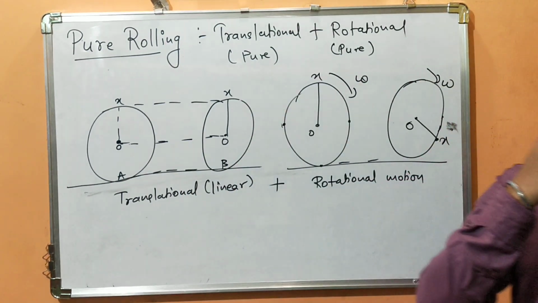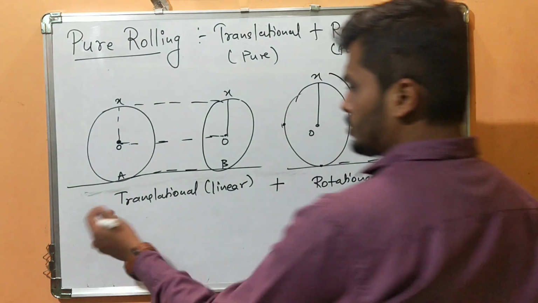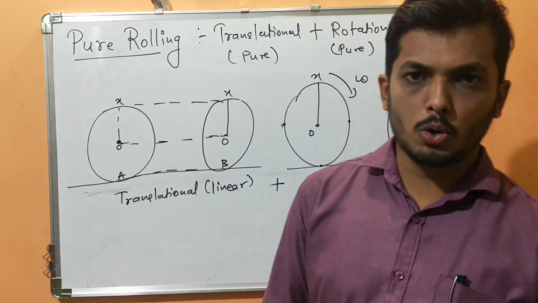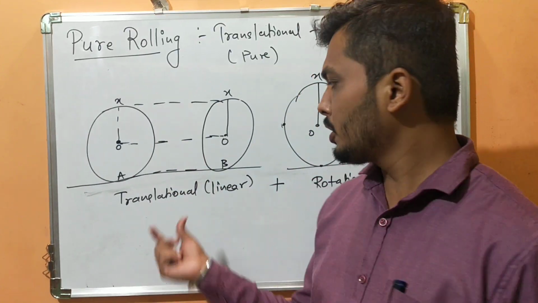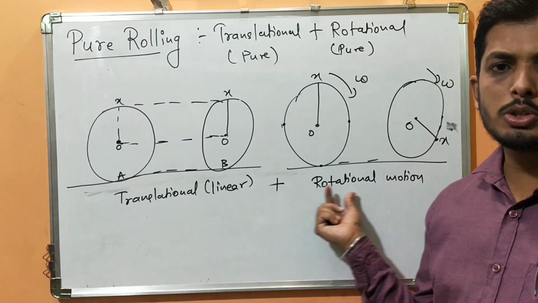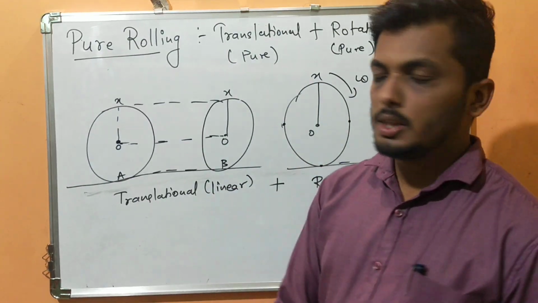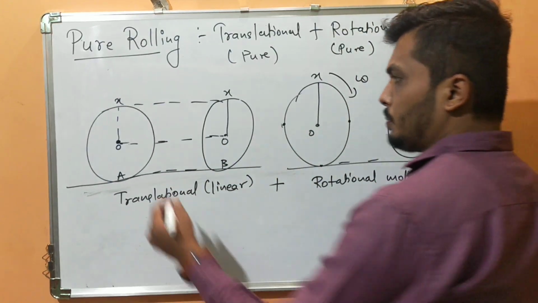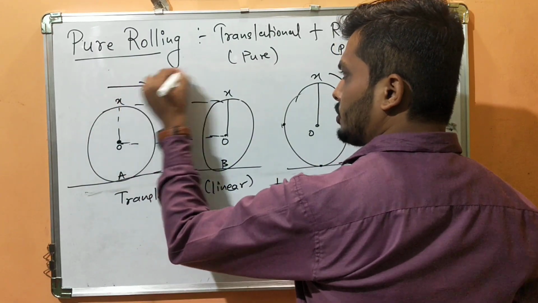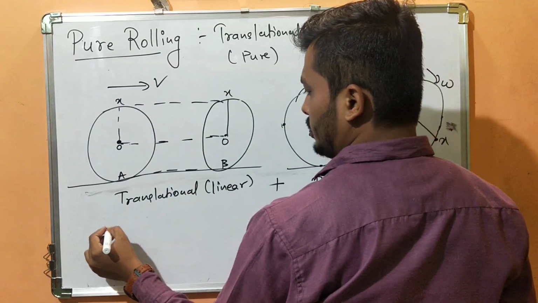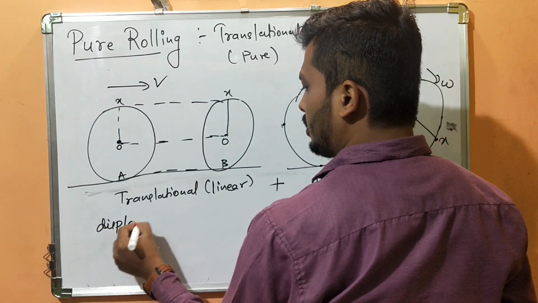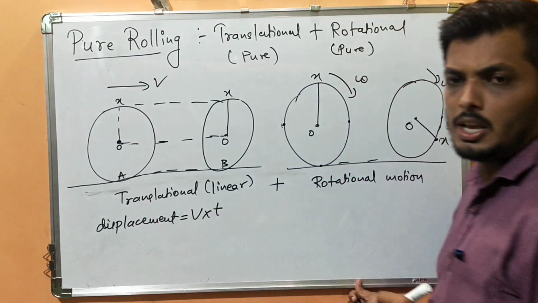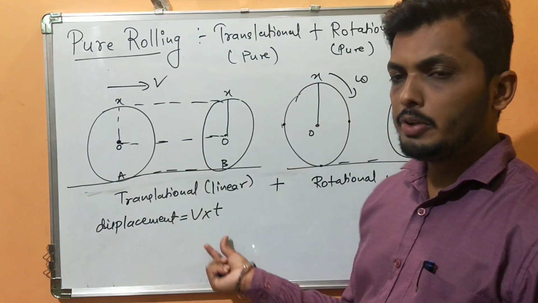Okay, fine. Now see here, suppose you want to get the answer for pure rolling, you just have to do the vector addition of translational motion and rotational motion, and once you add them, you will get the vector addition of both, as well as the magnitude. Suppose this particle was traveling with a certain velocity v. So if it was traveling with velocity v, you can easily get the displacement of this particle. It will travel in a certain time t, so the displacement of this particle will be v into t.